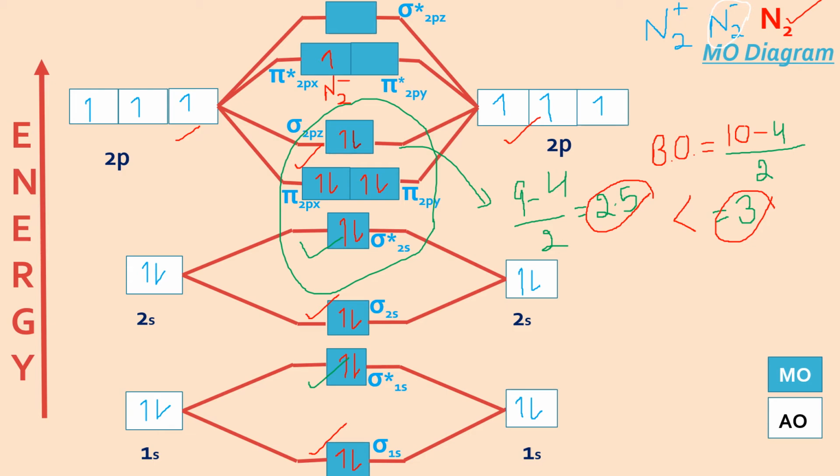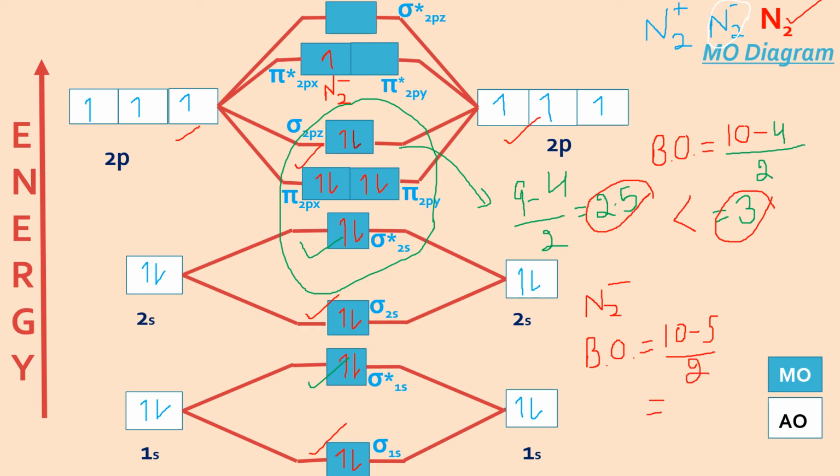For N2 minus, bond order will be the number of electrons in bonding MO, which remain the same, 10, but the number of electrons in anti-bonding increased by 1. 4 were already there and 1 we have added, so 10 minus 5, again 5 by 2, that is 2.5.